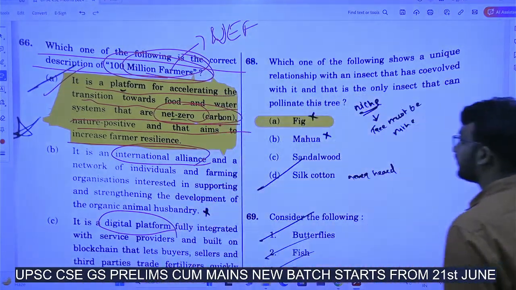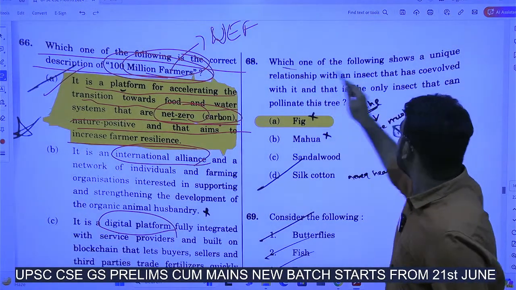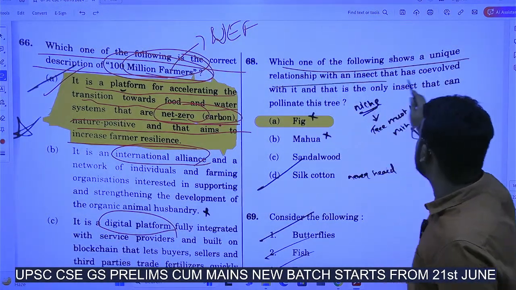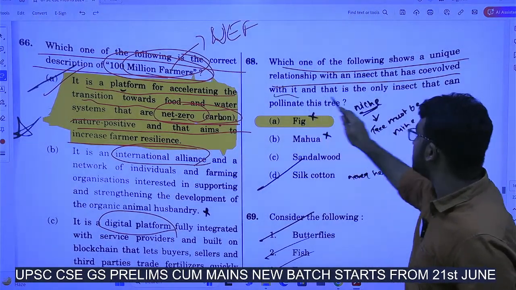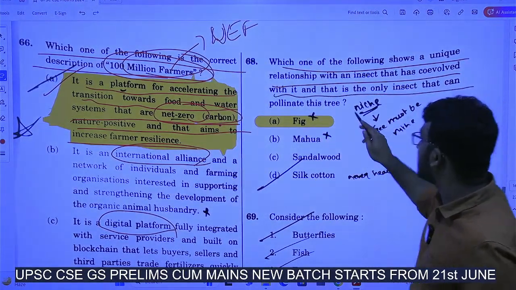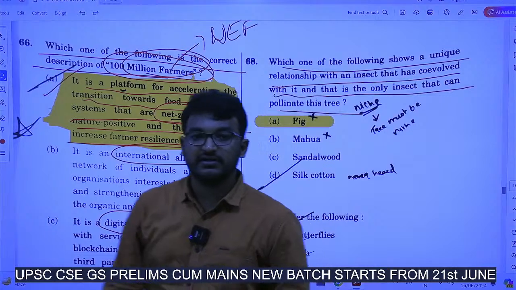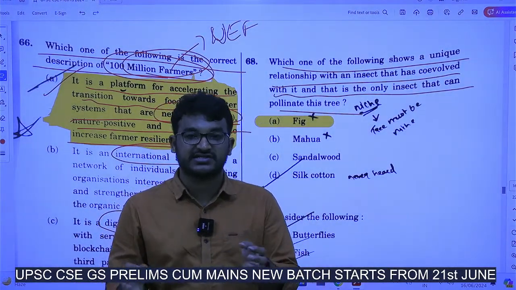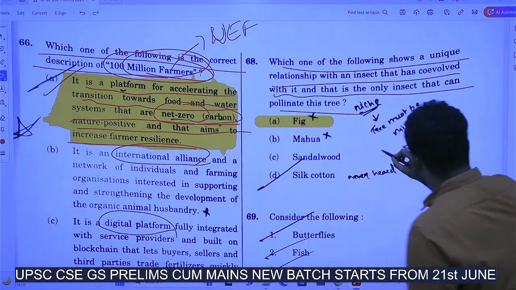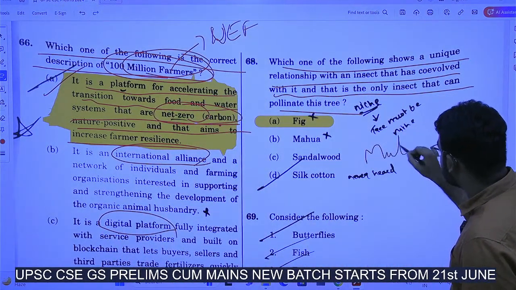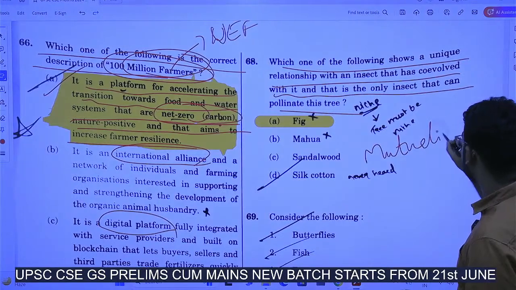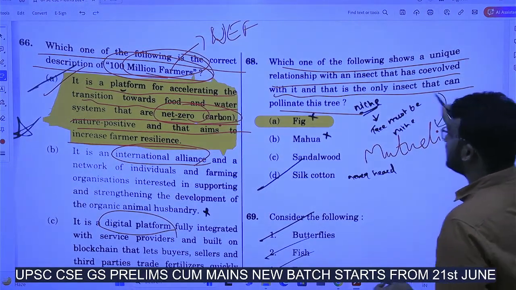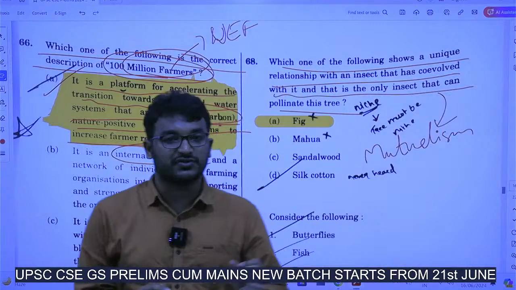Okay. Now, which one of the following shows a unique relationship with an insect that has co-evolved with it, and that is the only insect that can pollinate this tree? In your biology NCERT, there is a concept called symbiotic relationships. In this, mutualism will be mentioned, right? This question is related to that concept of mutualism.